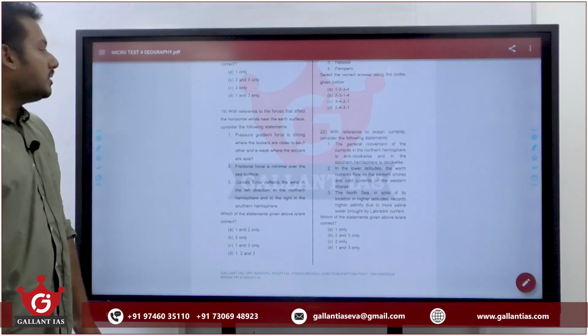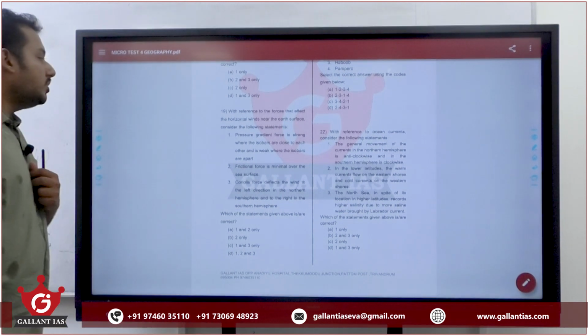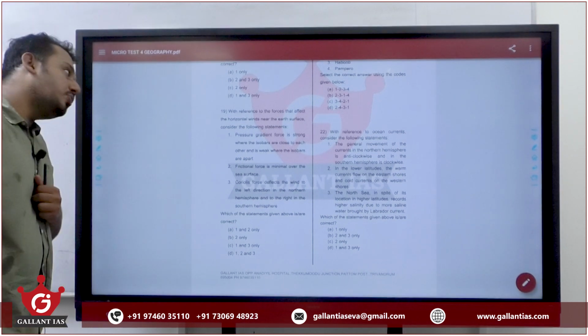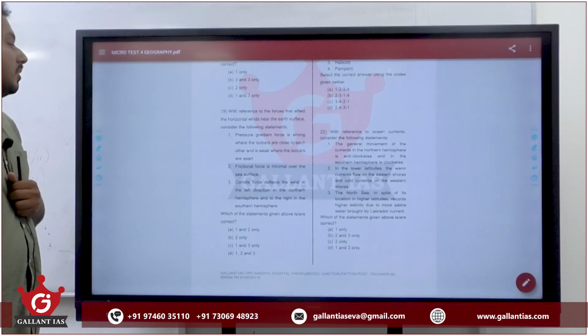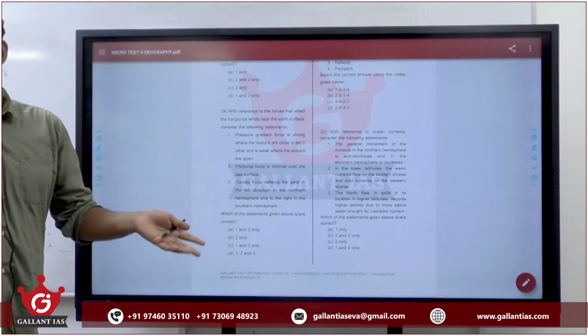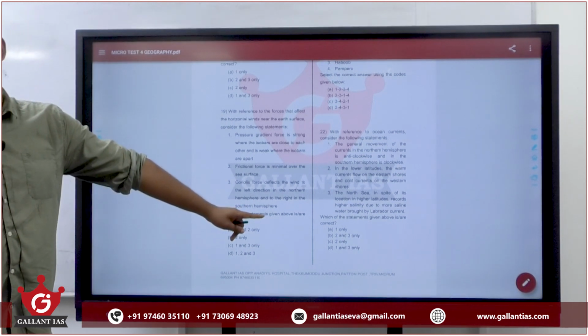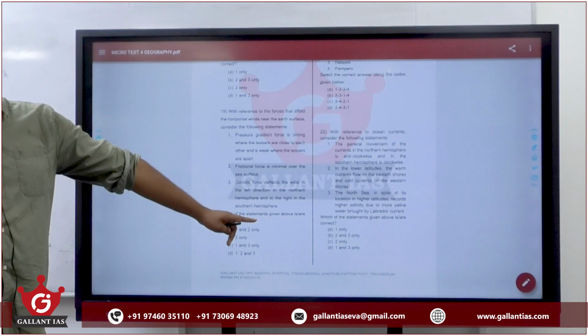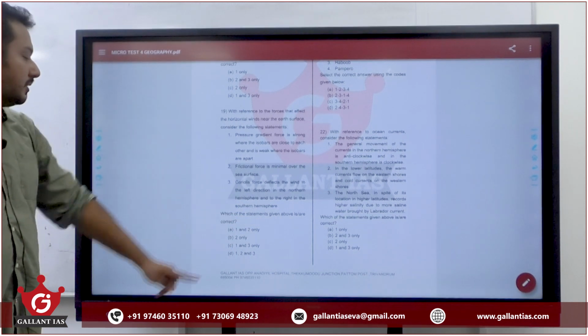With reference to the forces that affect the horizontal winds near the Earth's surface, pressure gradient force is strong when isobars are close to each other and is weak when they are far apart. Frictional force is minimum over sea surface. Coriolis force deflects the wind to the left in northern hemisphere, to the right in southern hemisphere. Statement 3 right or wrong? 3 is wrong. Coriolis force deflects to the right in northern hemisphere, left in southern hemisphere.